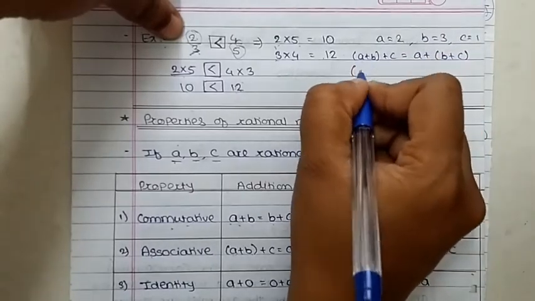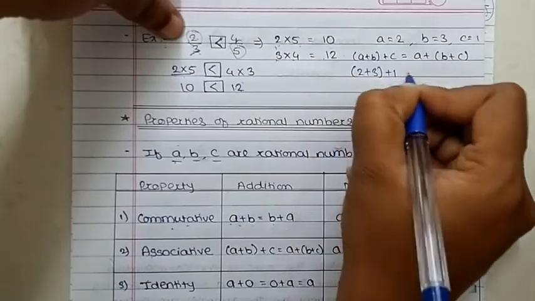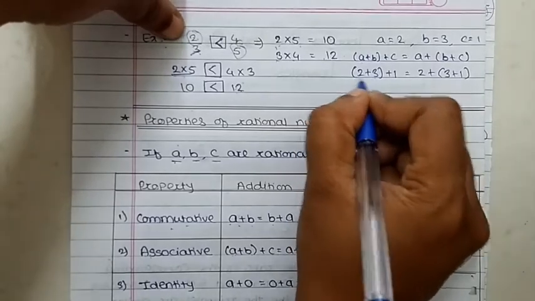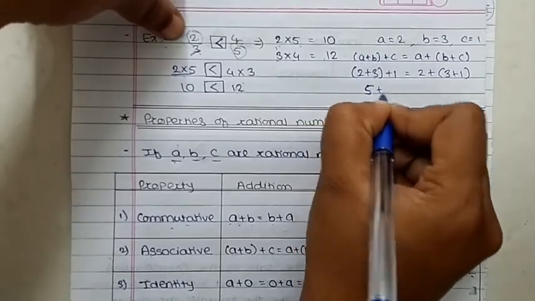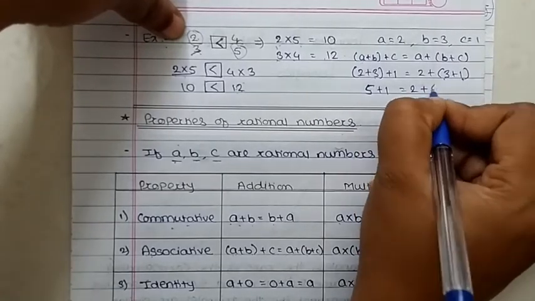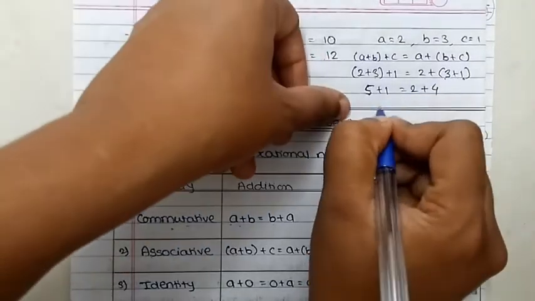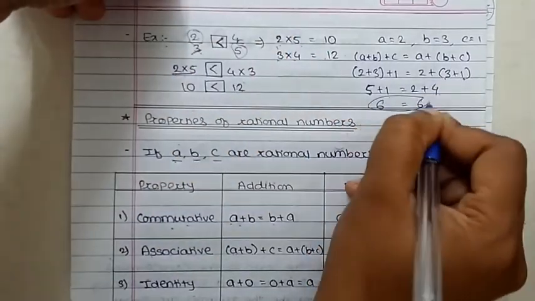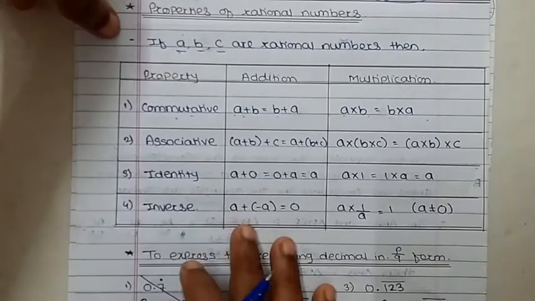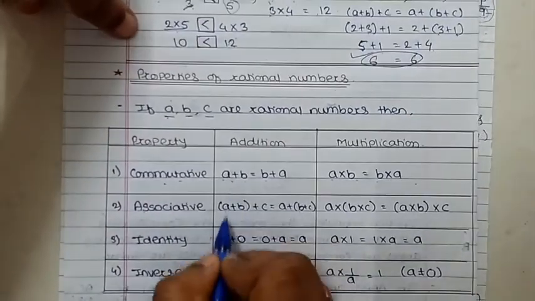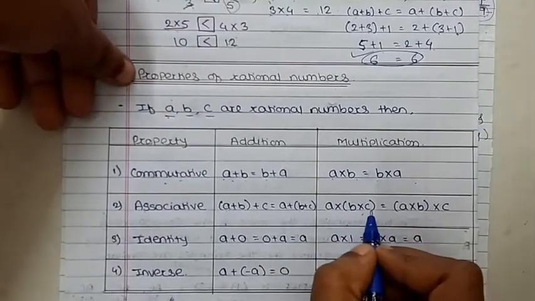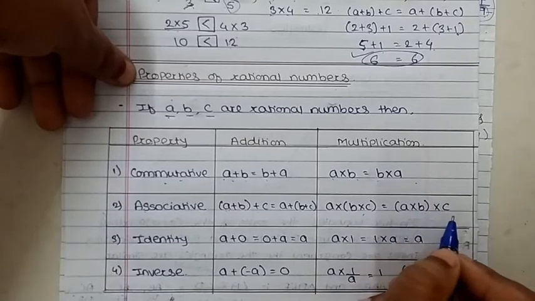So putting the values, 2 plus 3 plus 1 is equal to 2 plus 3 plus 1. When we add 2 plus 3, that is 5, plus 1 is equal to 2 plus, 3 plus 1, that is 4. Then 5 plus 1 is 6, and 2 plus 4 is 6. That means the property holds here. Clear? LHS is equal to RHS. So the associative property is like this. Similarly for multiplication also: a into b, then into c, is equal to a into b into c.